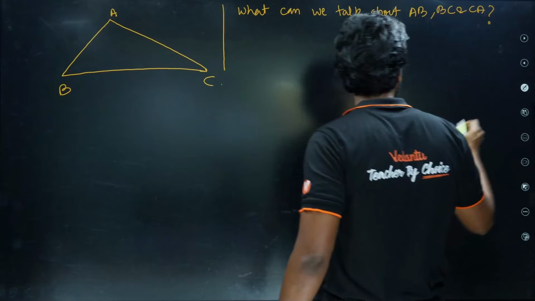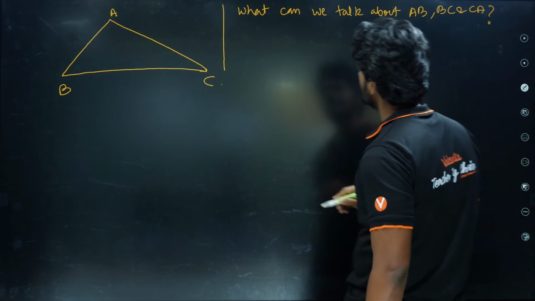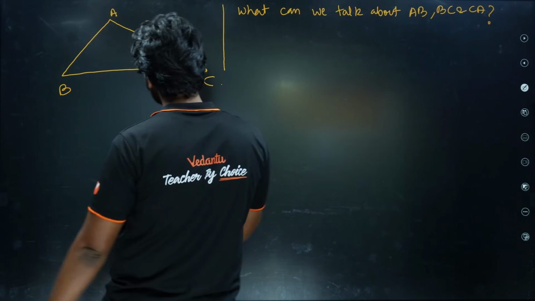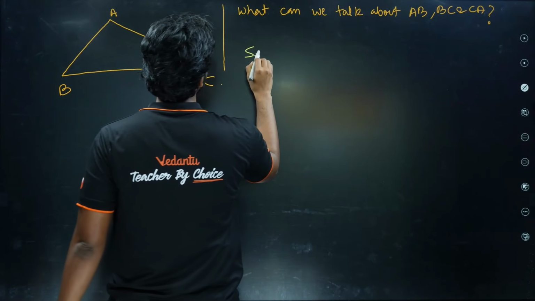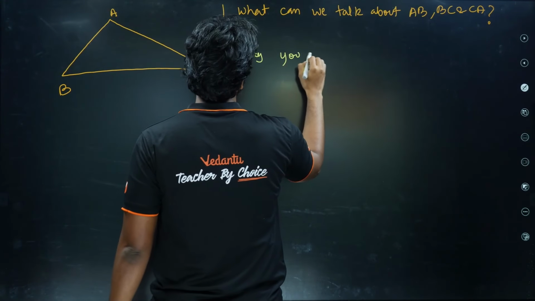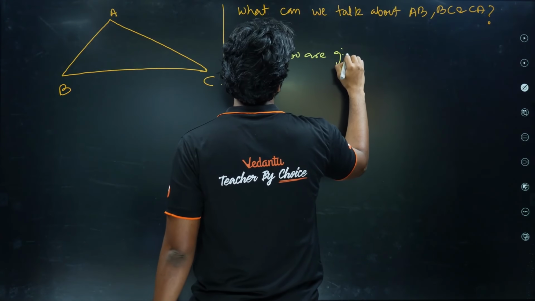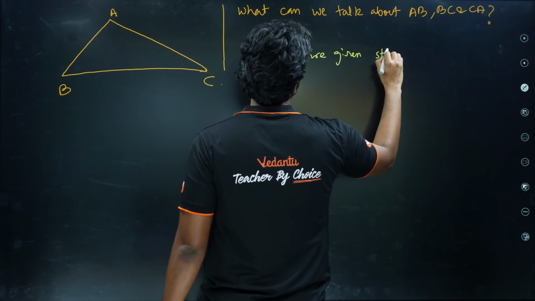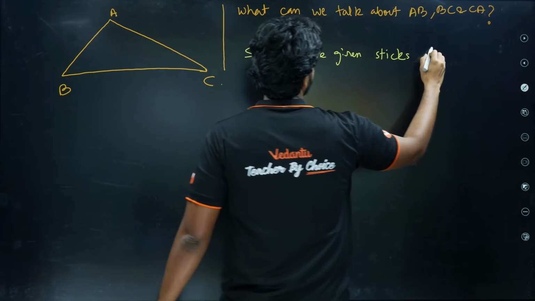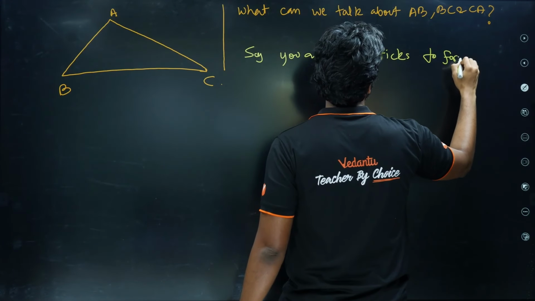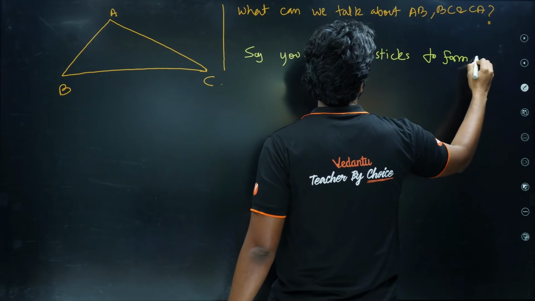Now, tell me one thing. Let's say you are given 3 sticks to form a triangle.